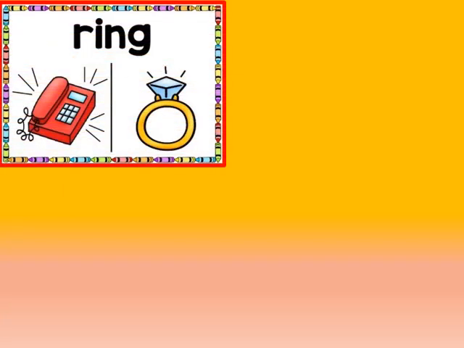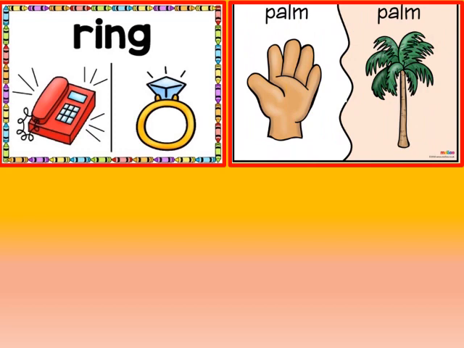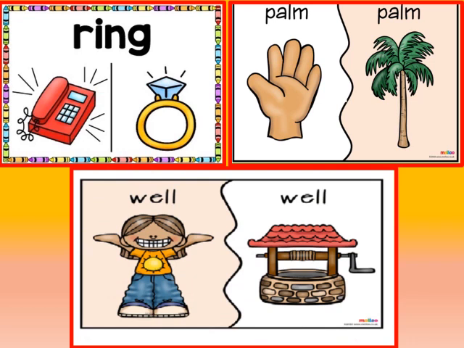Children, here we can see the different meanings of the word ring. One is the sound made by a telephone and the other is a finger ring. Next is the word palm. One meaning of the word palm is a part of our hand and the other is name of a tree. Next we have well. One meaning of the word well is good of health.